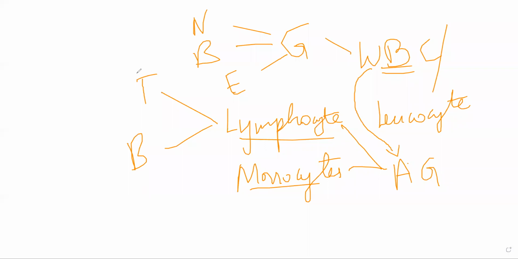Now, if you want to get into a little more detail, T cells are of three more types: T helper cells, T suppressor cells, or T regulatory cells. B cells are of plasma B cells. And what is the second type of B cell? There'll be another type, no? Last year we studied all this in immunochemistry.